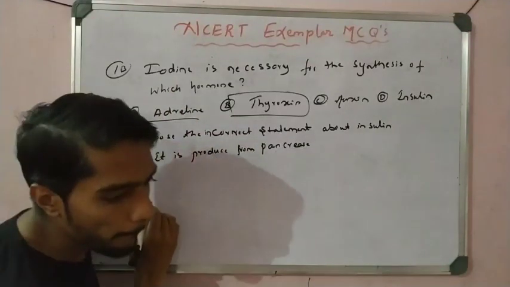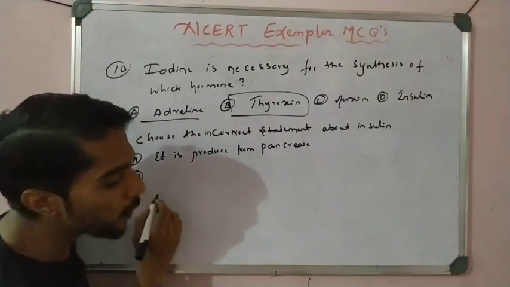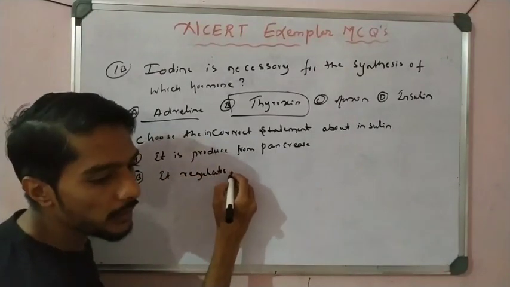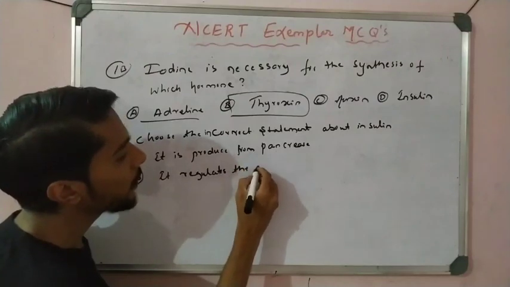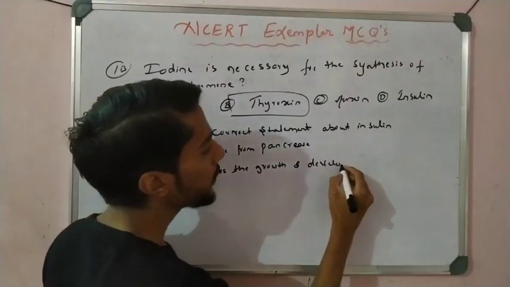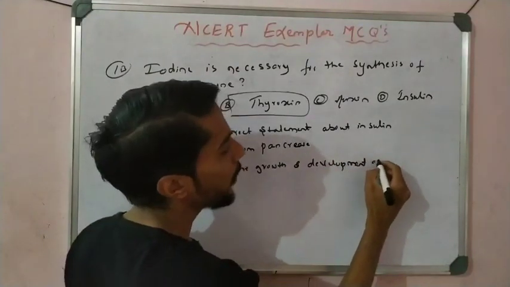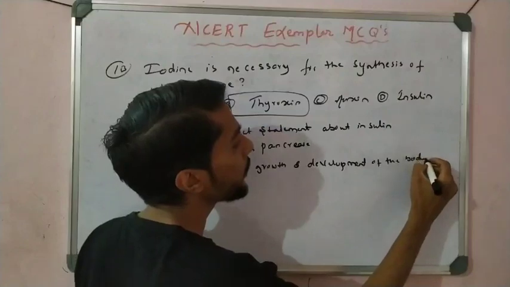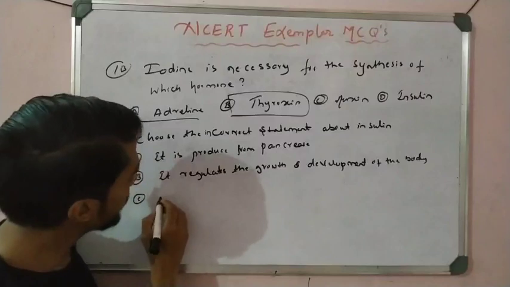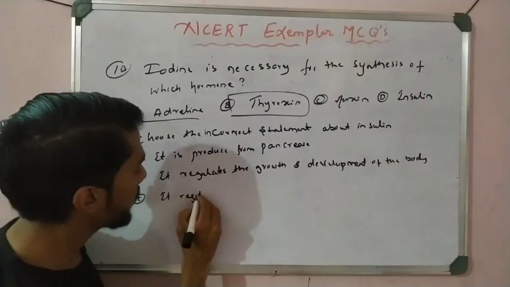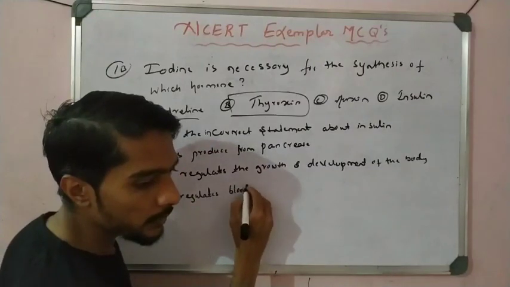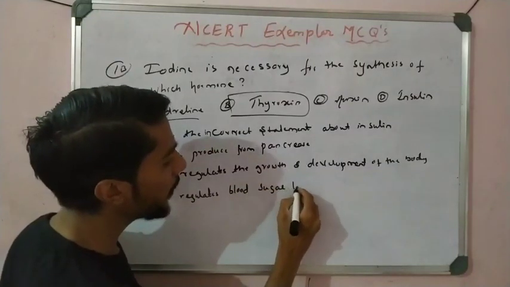Option B, it regulates the growth and development of the body. Option C, it regulates blood sugar level.